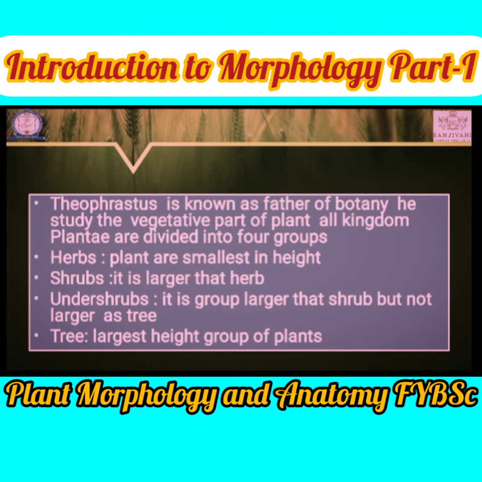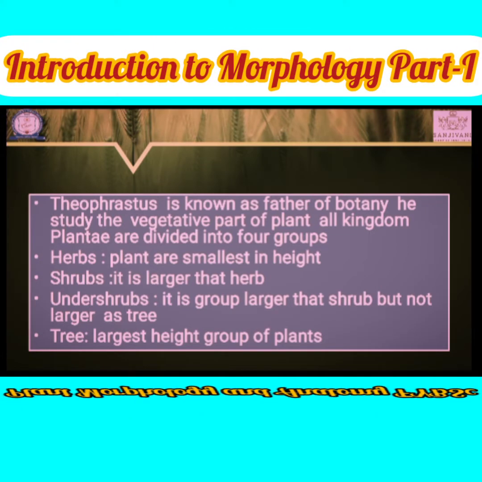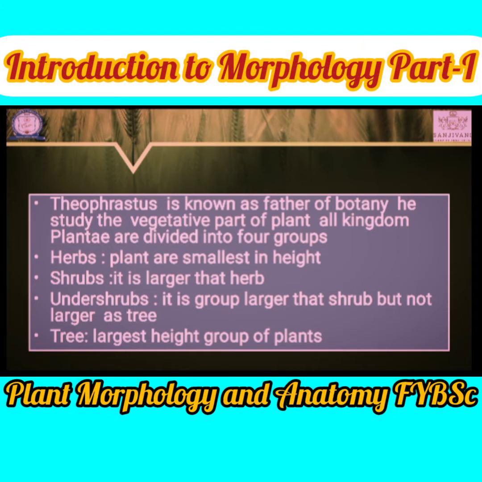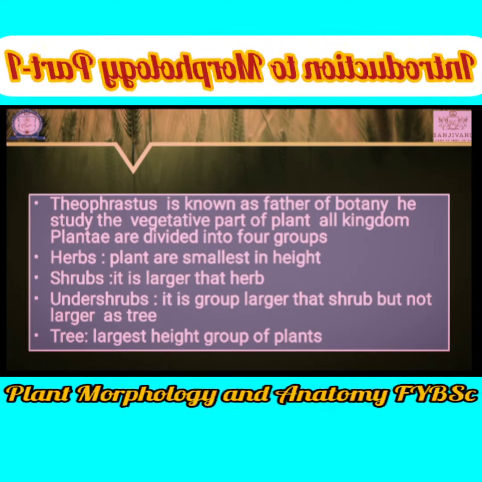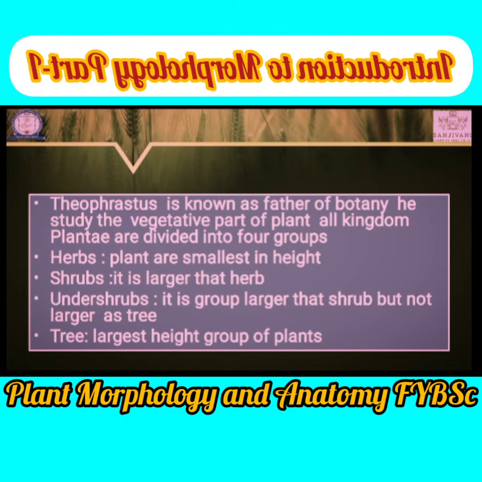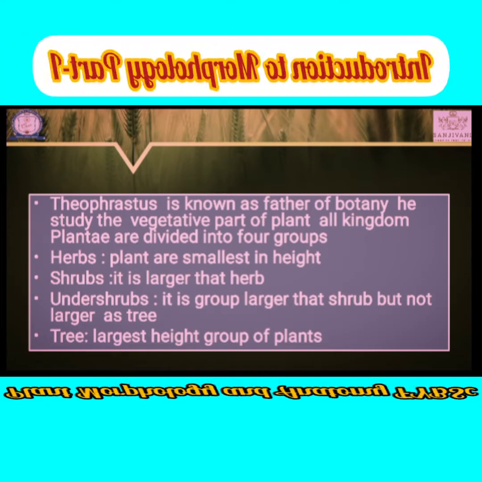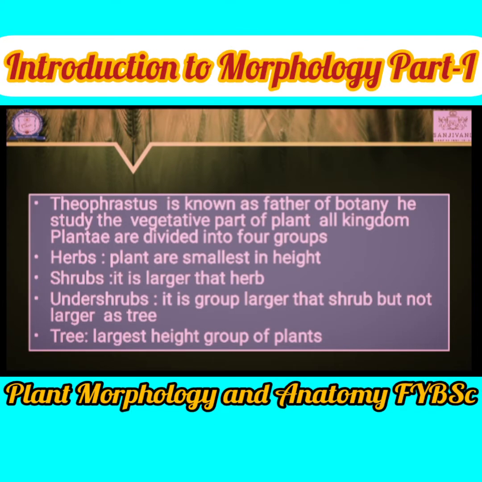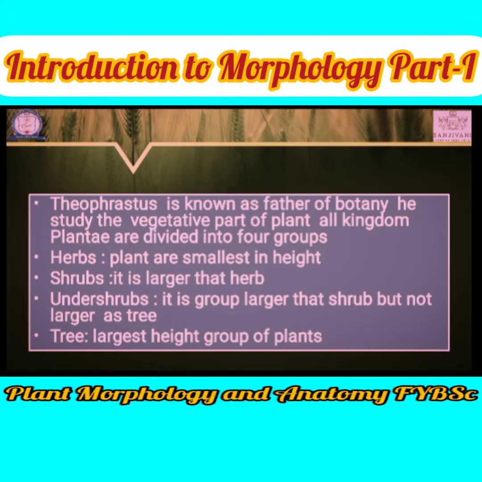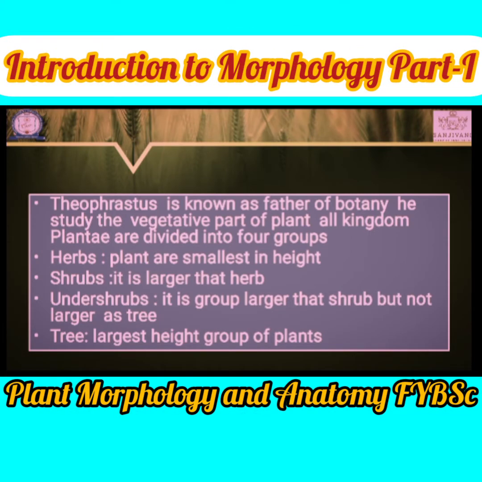First is the herb, which is the smallest plant, like Cynodon, a very small plant having a length of 1 to 10 centimeters. Then shrub, which is taller than a herb, for example the hibiscus plant is included in shrubs. Some flowering plants, like the rose plant, are also included in shrubs.